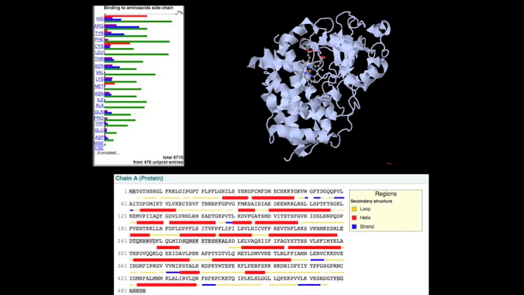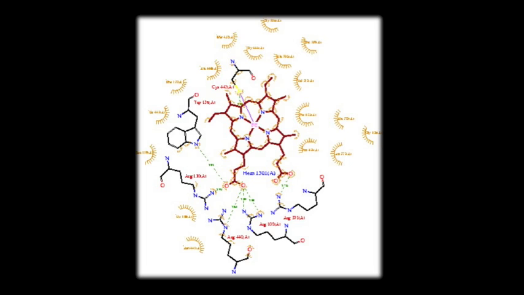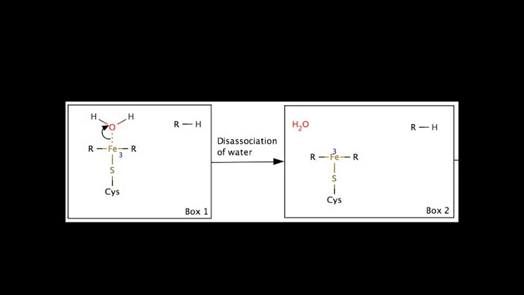P450 is a monomeric oxidoreductase that catalyzes the transfer of electrons from one molecule to another. The important iron-containing hemoglobin group is stabilized by hydrogen bonding with nearby amino acid residues such as arginine, cysteine, and tryptophan. However, it is the iron of the hemoglobin that interacts with alpha-thujone and initiates the free radical mechanism that leads to metabolism. But first, iron must prepare itself for reaction.